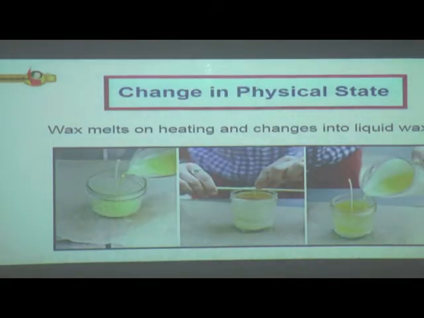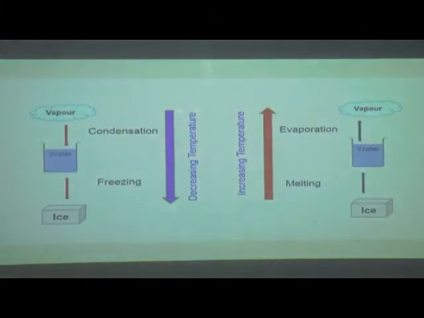Now, change in physical state. Wax melts on heating and changes into liquid wax. We can see here, on heating the wax melts, and then if we cool it, it gains back its original form and changes into solid again. So this is the change in physical state.